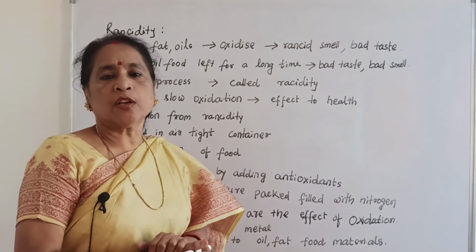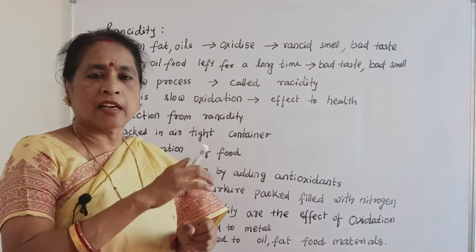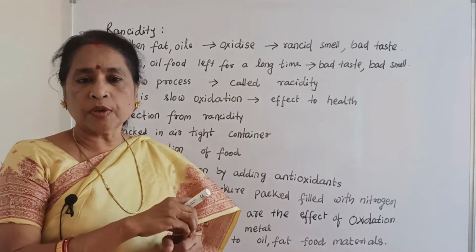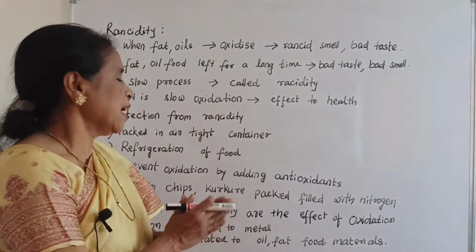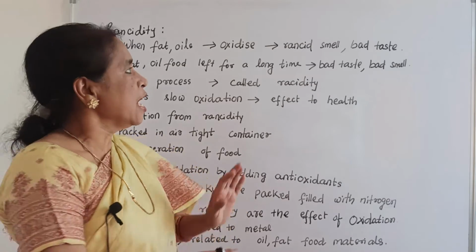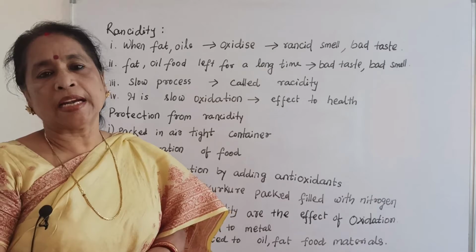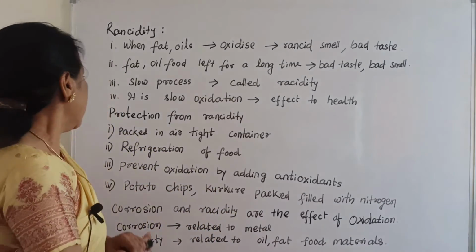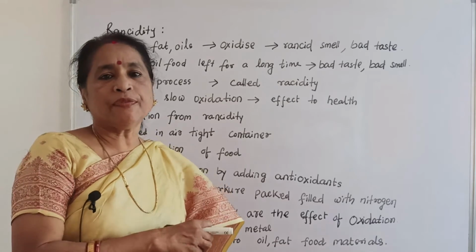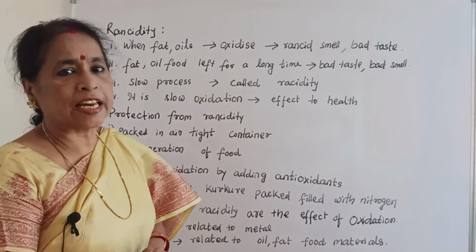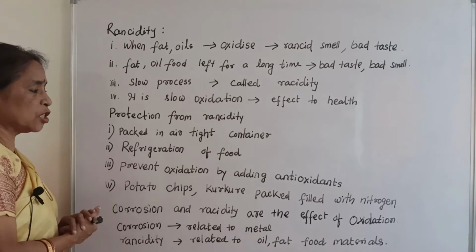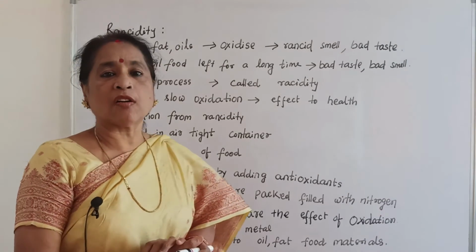In the kitchen also, oily food material should be placed in an airtight container, otherwise it will quickly change to bad smell and bad taste. And refrigeration of food: if you keep that food in the freezer, it can also be protected.